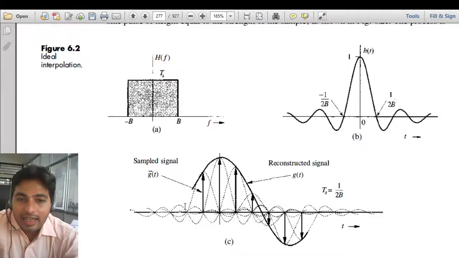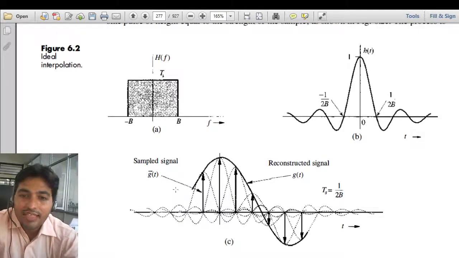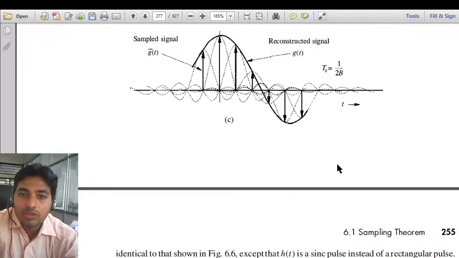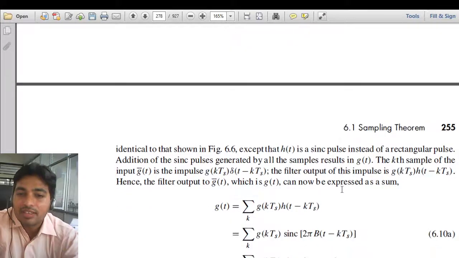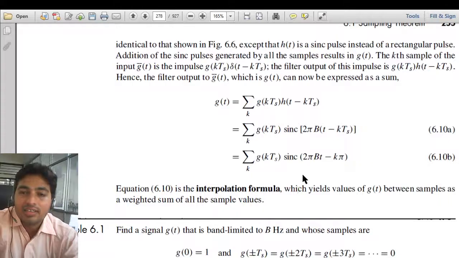So we will have an amplitude at this location, and we take the summation of all the sinc functions, and then we are able to reconstruct our signal.